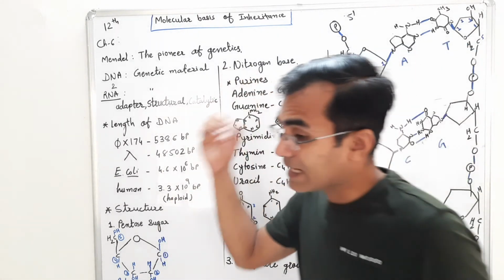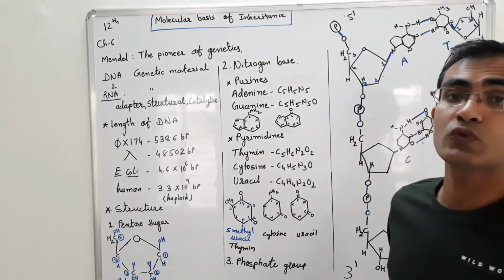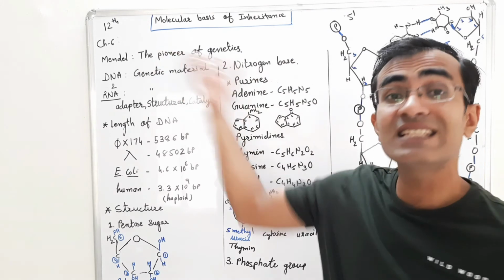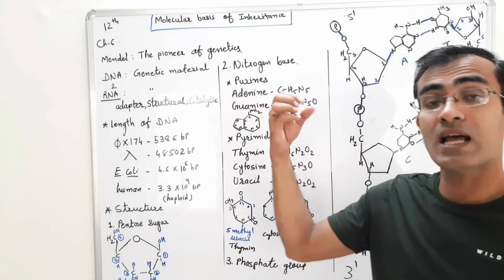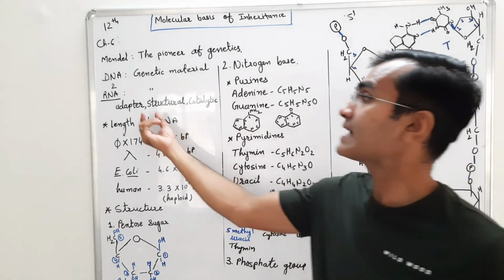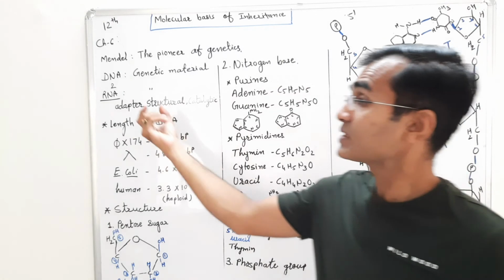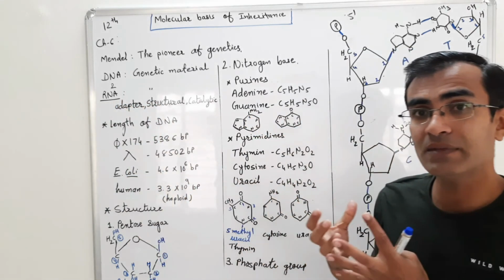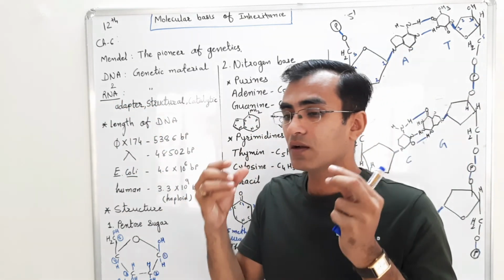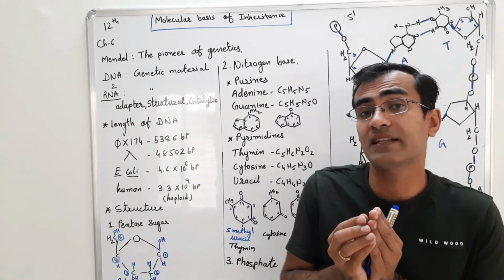Now, wherever RNA is present, it has multiple roles to perform other than being the genetic material, such as the adapter role, structural role, and catalytic role. So what is the adapter role? Suppose we want to extend something, we put an adapter in between.